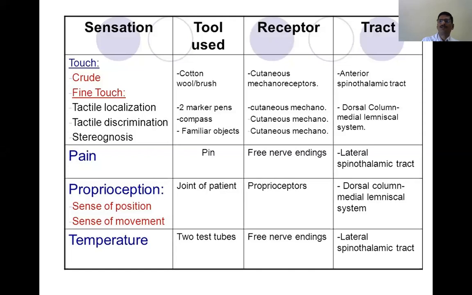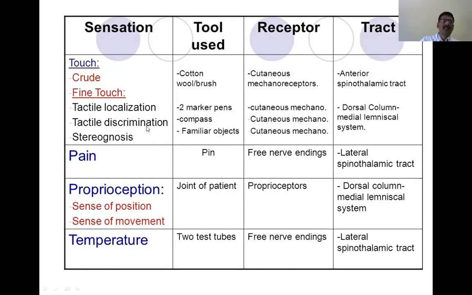Sometimes they may not be exactly putting the fingertip at the point where you have touched. Sometimes there may be a difference. So try to note the distance between the point which you have actually touched and where they are denoting. This indicates how good their tactile localization is. You should do it with the patient or subject closing his or her eyes. So this is called tactile localization. You are touching a particular part and they in turn try to identify the part being touched, with closed eyes, with the help of the tip of the ballpoint pen.